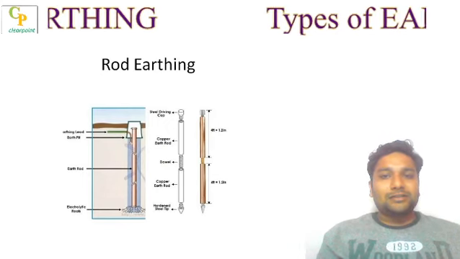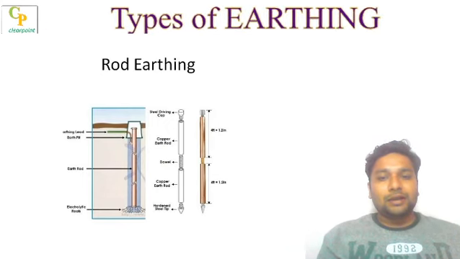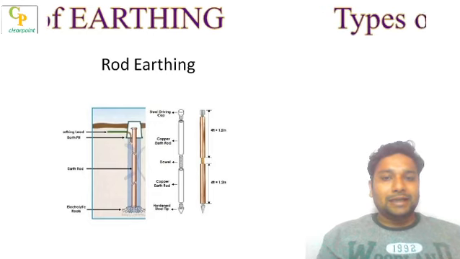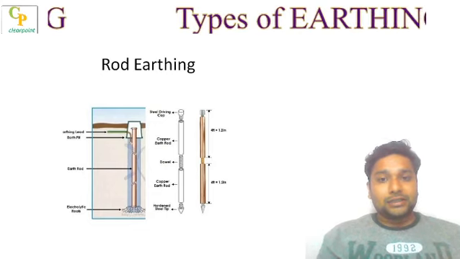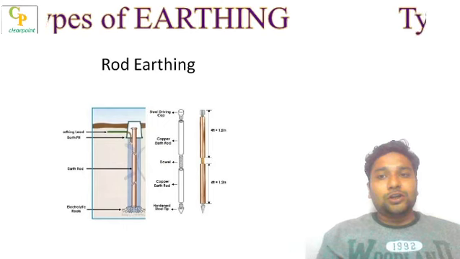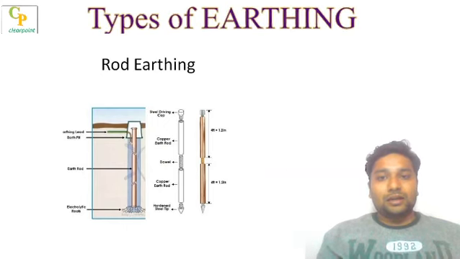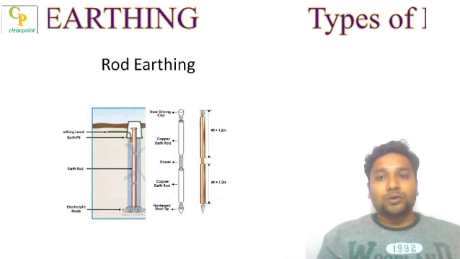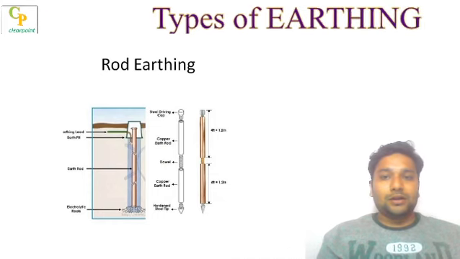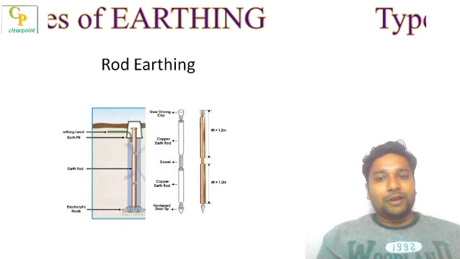So the classification of neutral earthing can be given in terms of TN, TT, or IT, we can say. TN stands for transformer neutral earth, and TT stands for transformer neutral earth, frame earth, means neutral and frame both.